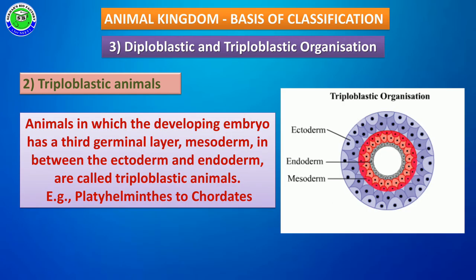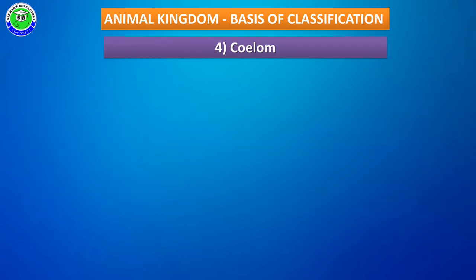Triploblastic animals: during embryonic development, some animals, along with the ectoderm and endoderm, show one additional layer called mesoderm, which is present in between the ectoderm and endoderm. Such animals are called triploblastic animals. Examples: Platyhelminthes to Chordates. All these animals are examples of triploblastic animals.